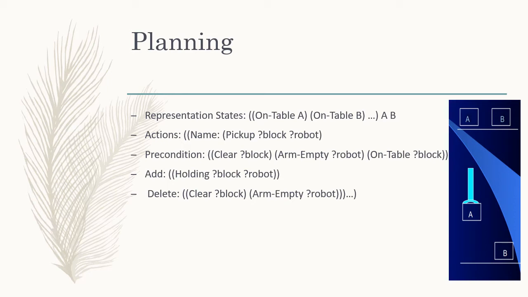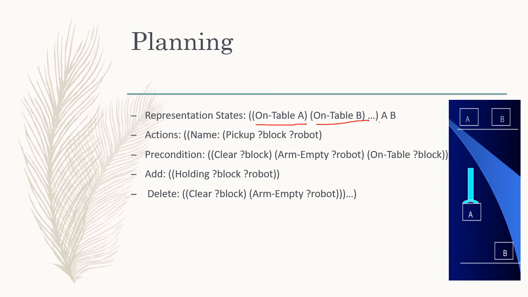For the representation of state, as you can see, A is on table and B is on table, and I have two blocks, A and B. I have actions for the robotic arm: I have to pick up a block by a robot, and I have two robots and two blocks, A and B. So I have to select one robot and one block so that the robot can pick up the block.